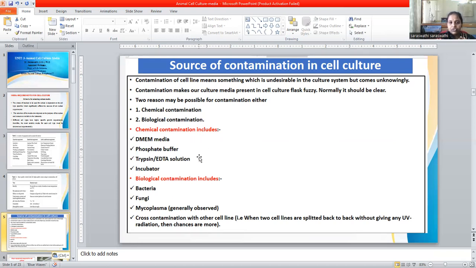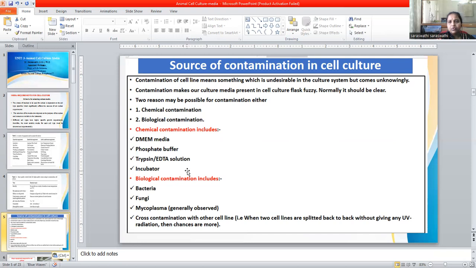Chemical contamination may affect animal cell culture growth through the media when contaminated during preparation, or during subculturing. Sometimes by mistake contamination comes from the preparation of phosphate buffer, or from trypsinization. To disaggregate tissue into cells, we do trypsinization, either pro-trypsinization or long trypsinization. In that also it can affect our cells.